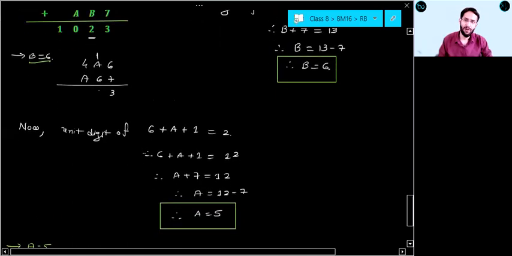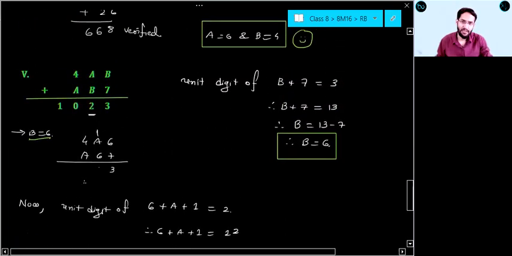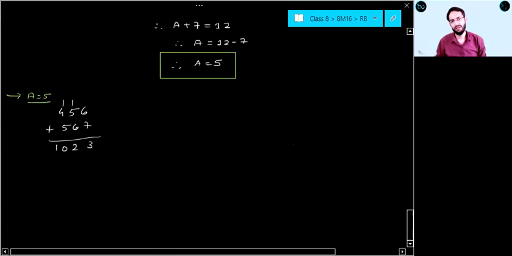Now 456 plus 567. Add 6 plus 7. It is 13. From 13 I'll write 3 here. 1 will be carried. 6 plus 5, 11 plus 1, 12. 1 will be carried. 5 plus 4, 9 plus 1, 10. 1023. Check. The answer is 1023, which is verified. So the final answer will be A equal to 5 and B equal to 6.